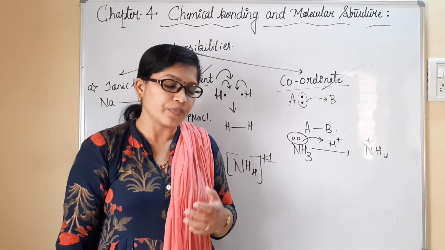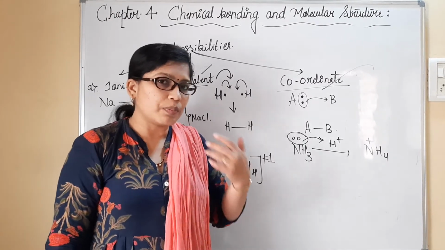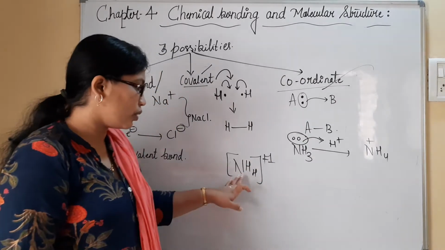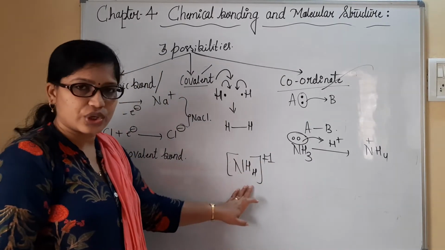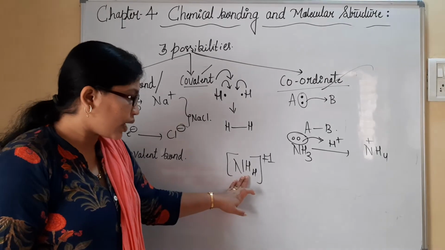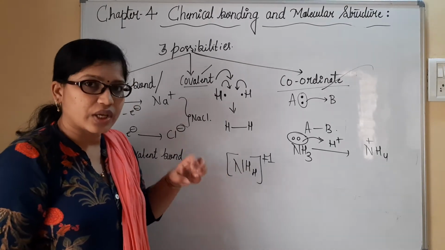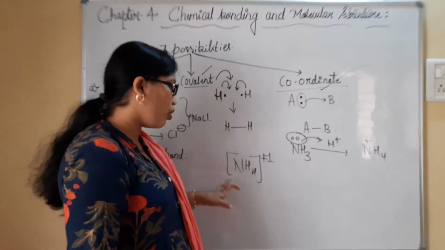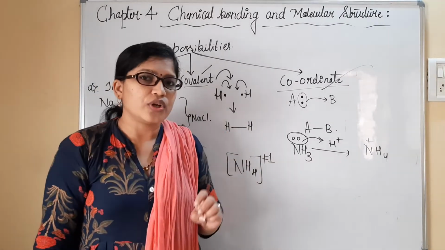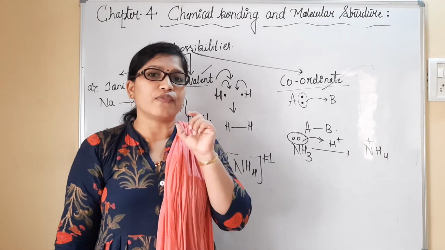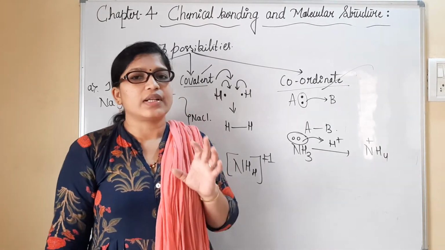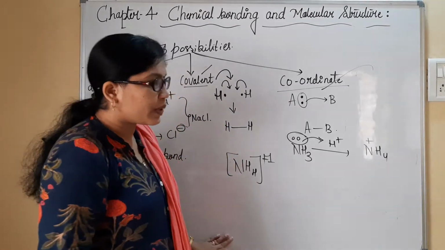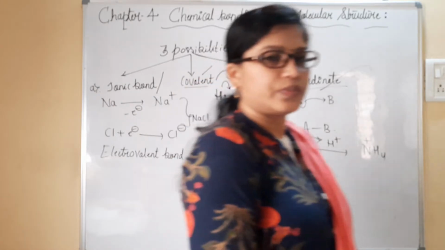It is a bit confusing. In order to understand the complete bonding, that is, the charge of each constituent of this molecule, including hydrogen and nitrogen, we have to calculate. Calculating the charge on each atom of this NH4+ is referred to as calculation of formal charge. So we need to understand calculation of formal charge. It is most important. Please do copy this. We'll move to that.